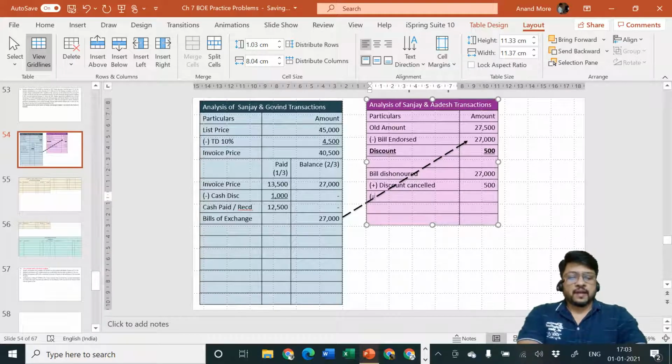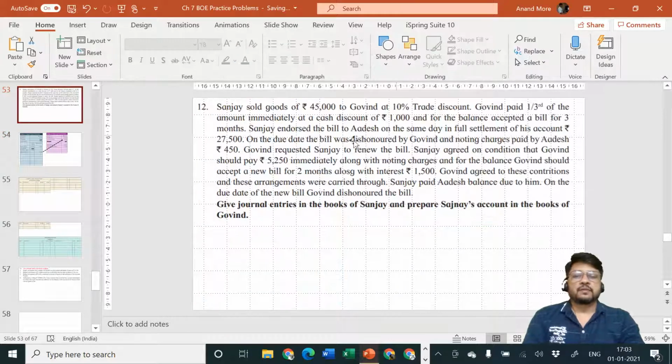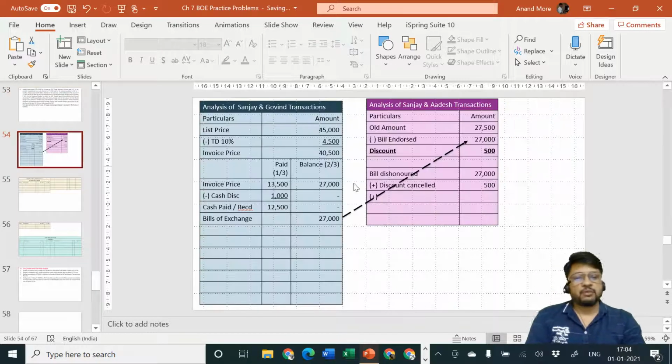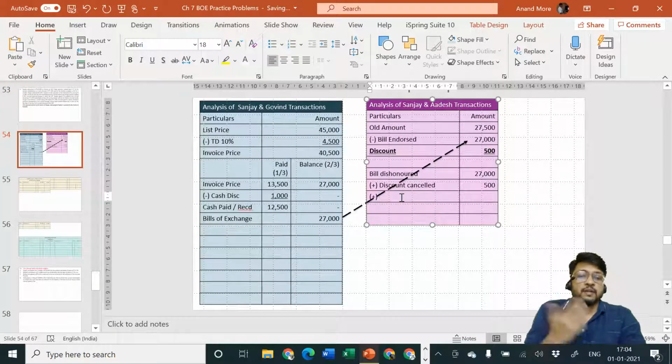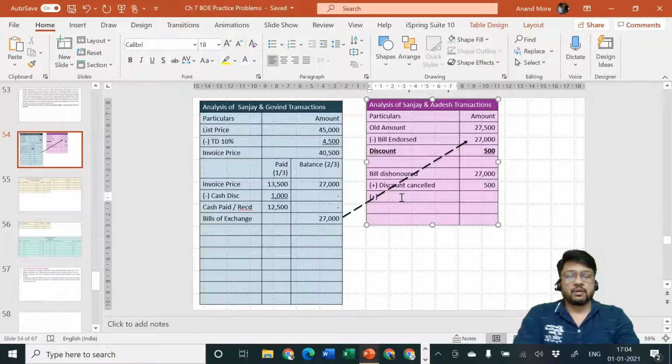Not only the discount will be cancelled out of anger of Mr. Adesh, but Adesh is going to the notary public also. Adesh has paid rupees 450 to the notary public. So where is it mentioned? It is mentioned here. On the due date, the bill was dishonored by Govind and noting charges were paid by Adesh, rupees 450. So Adesh will demand this money from our drawer, that is Sanjay. So he'll say add noting charges will be rupees 450.